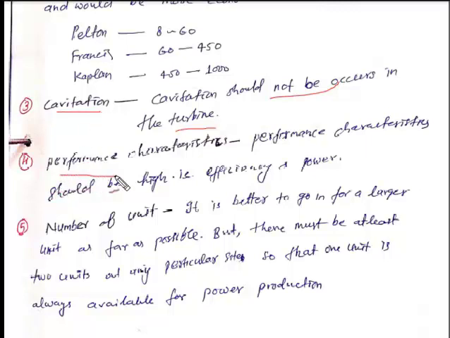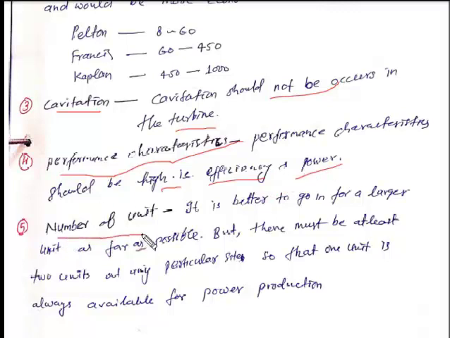Next one is the performance characteristics. Performance characteristics should be as high as possible, that is for efficiency or power. It means when we are going to select any turbine, our need is about the performance, which should be high. Efficiency and power, both should be high, which is produced by the turbine.